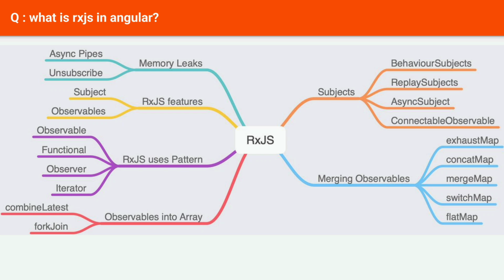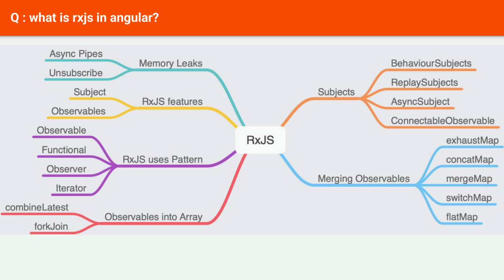Fork join. The fork join operator in RxJS is used to wait for multiple observables to complete and then emit an array of the last values emitted by each observable. This operator is useful when you want to make multiple requests at the same time and perform an action only when all the requests have completed.